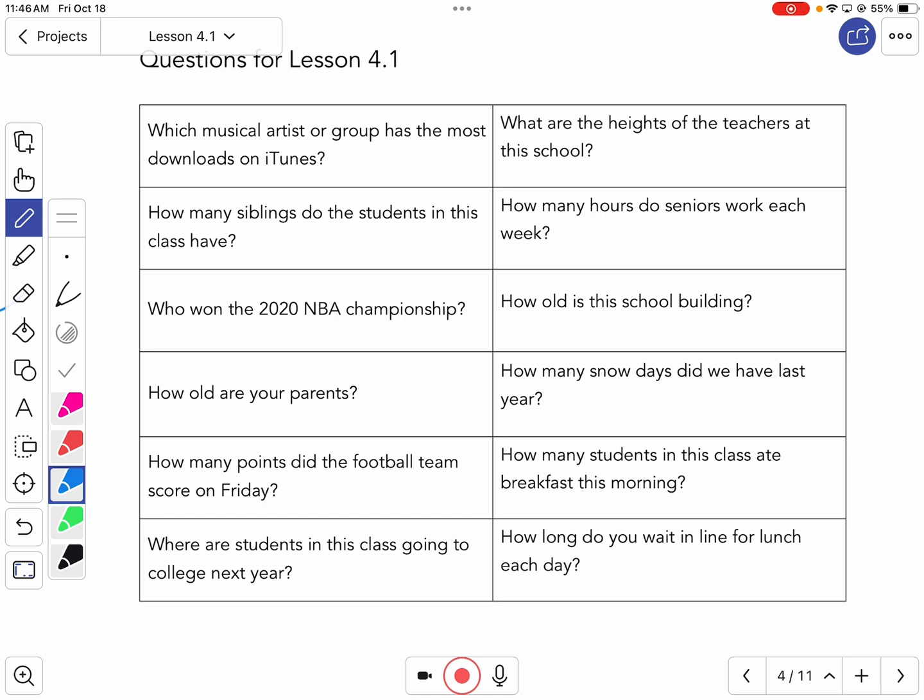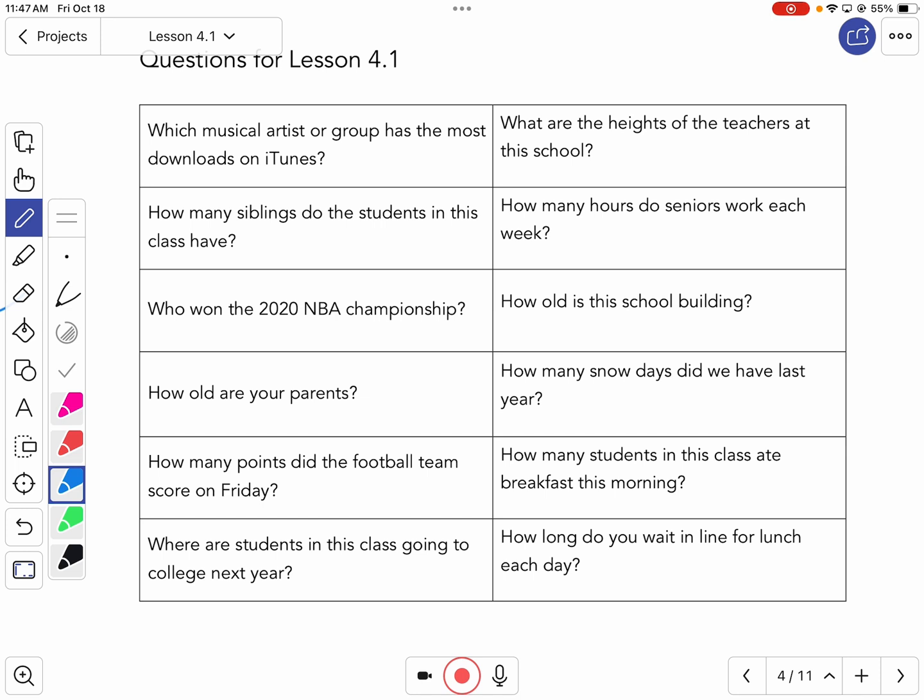Here's our first one. Which musical artist or group has the most downloads on iTunes? How many siblings do the students in the class have? Who won the 2020 NBA championship? How old are your parents? How many points did the team score on Friday? Where are students in this class going to college next year? What are the heights of the teachers at this school?